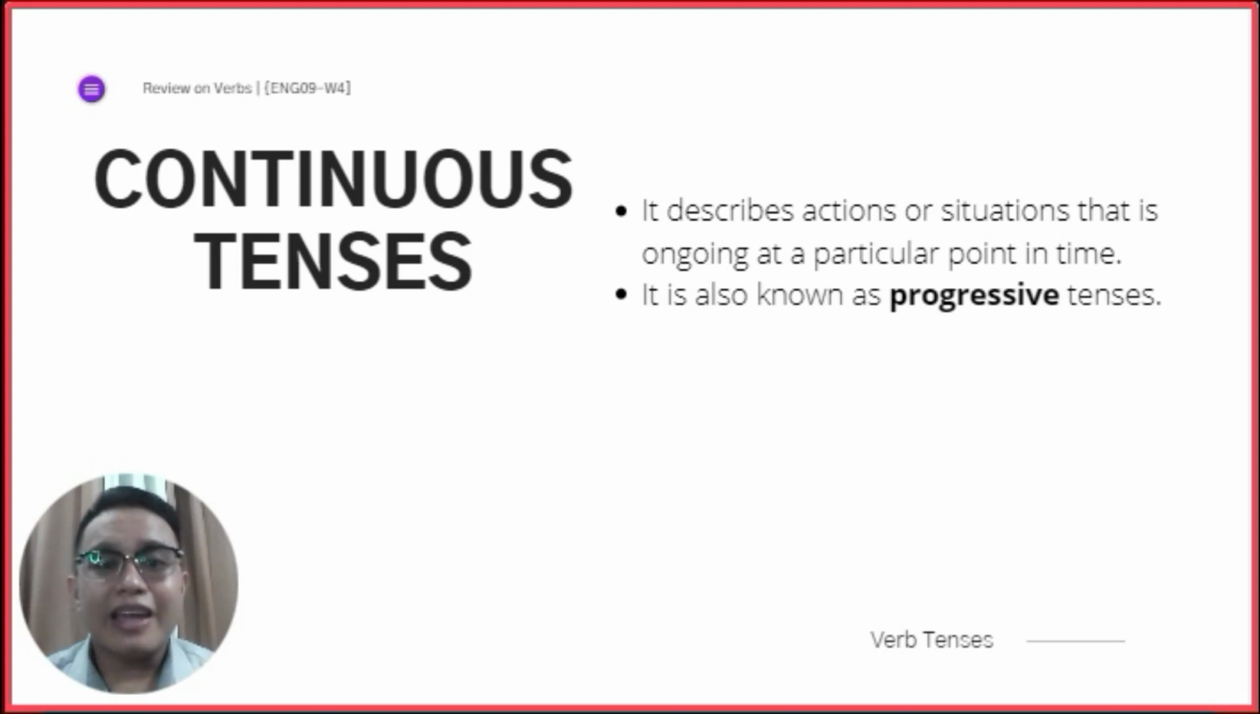Okay? The continuous tenses describe actions or situations that are ongoing at a particular point of time. It is ongoing at a particular point in time. So, it is still happening during the time that you mention. Okay? It is also known as the progressive tense. So, as you may have noticed, the continuous and progressive tense are just the same. Let's go to their types.